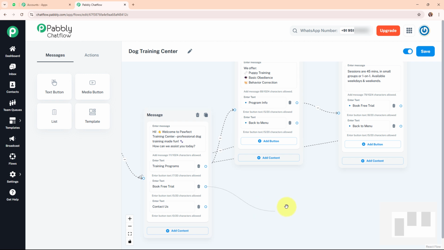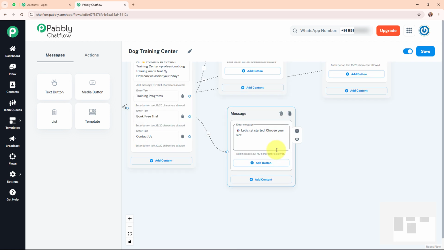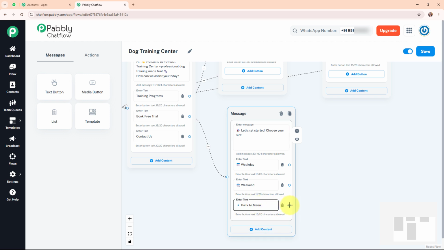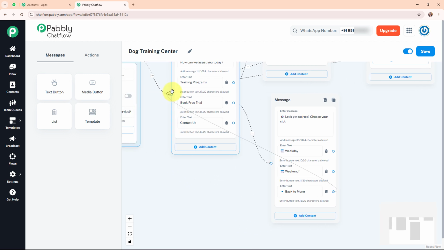So for that I'm going to add a text box firstly over here, and here in this text box I'm going to enter the text as let's get started, choose your slot. So here for the free trial we are going to add slots over here. So firstly I'm going to enter the slot as weekday, and similarly I'm going to enter the second slot as weekend. And now here after adding both these slots we are going to add another button that says back to menu.